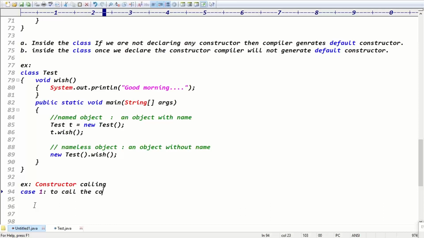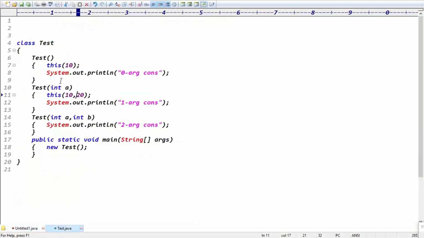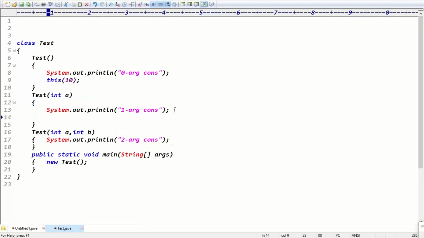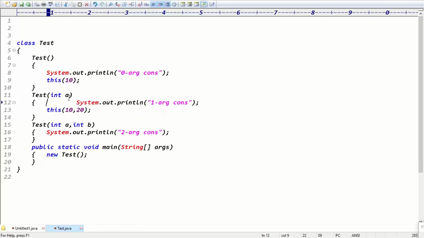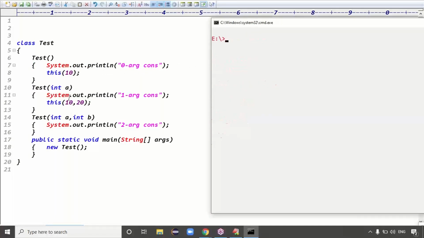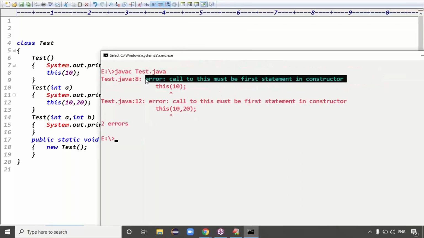So to call the constructors, use the this keyword, guys. And if we take case two now, I remove this keyword here and place it here somewhere. In this case, what's the output now? It will generate an error message, sir. Why? Guys, this example generates an error. Constructor calling must be first. Okay, fine. So this example generates an error message, guys.